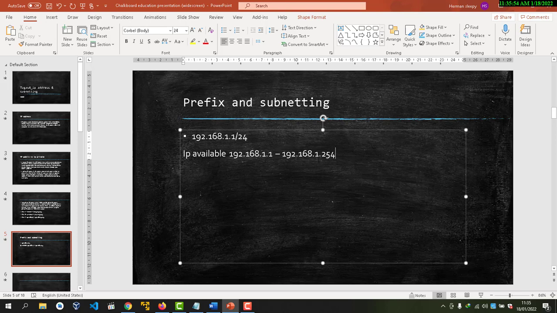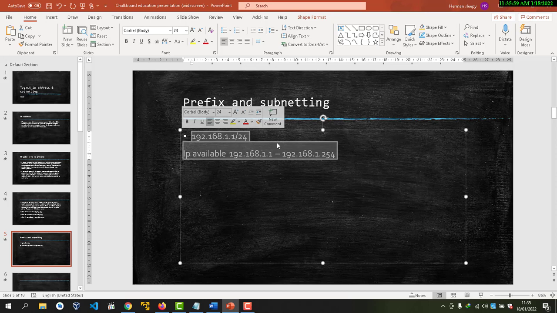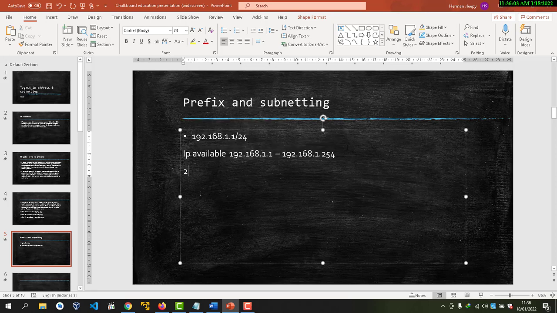This is standard class C prefix 24. The available IPs are too many, up to 254 hosts.